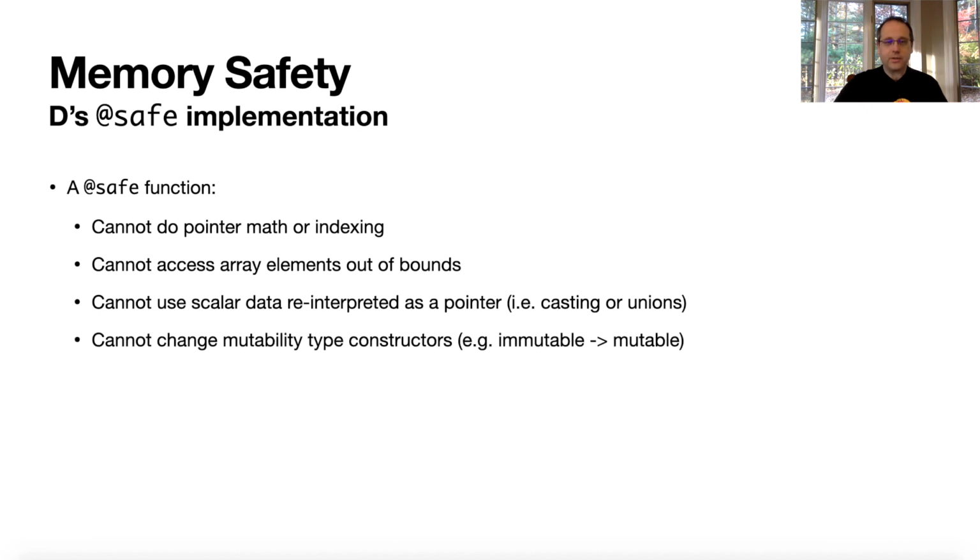You can't change mutability type constructors. So going from immutable to mutable is not allowed in safe. And also you cannot access __gshared data. These two items really have to do with threads.